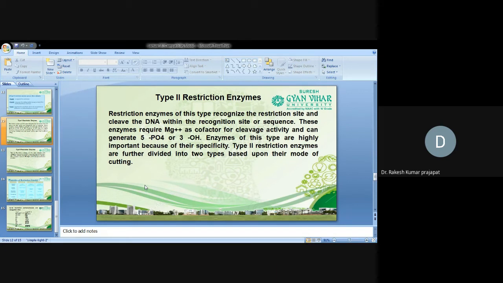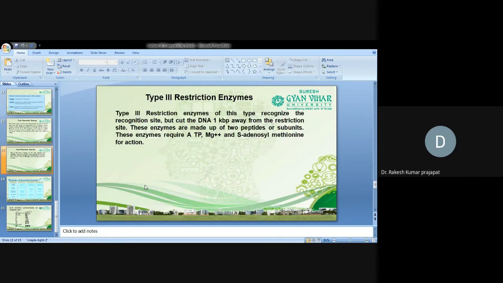Enzymes of this type are highly important because of their specificity. Type 2 restriction enzymes are further divided into two types based upon their mode of cutting.